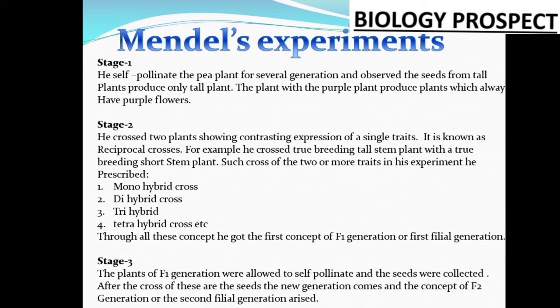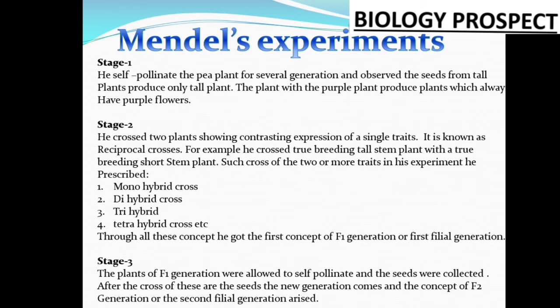Then four pairs of characters he crossed, and got results. So on the basis of the different types of selected contrasting characters, when he crossed them, he got different results. After the crossing of the parents, whatever result comes from the first offspring, he indicated as the F1 generation, or the first filial generation.